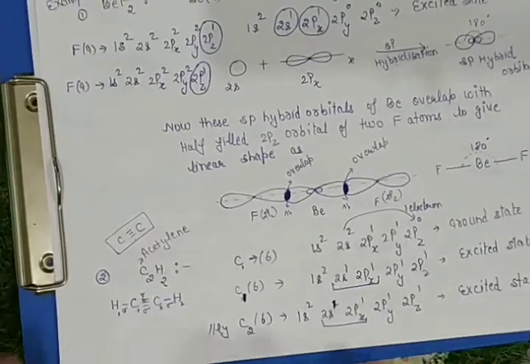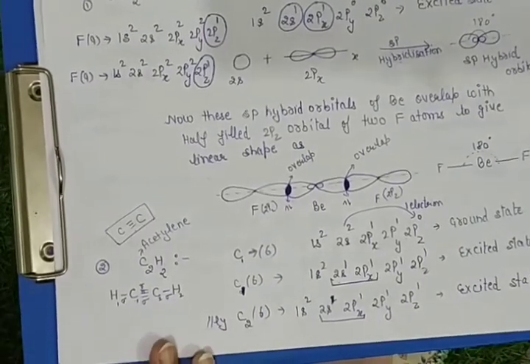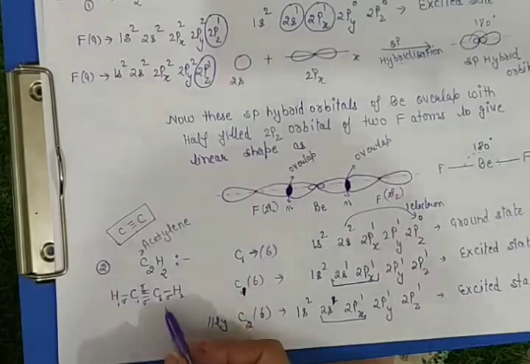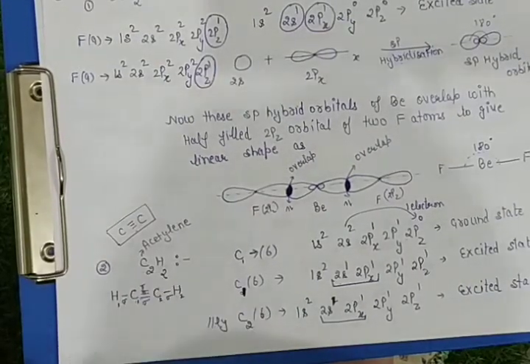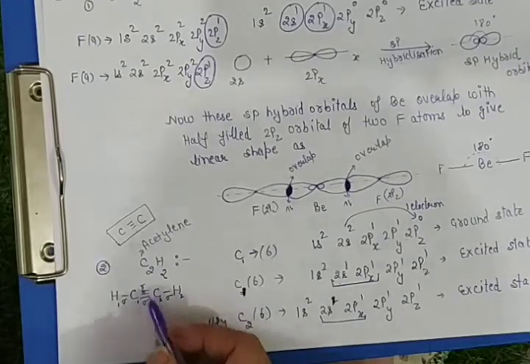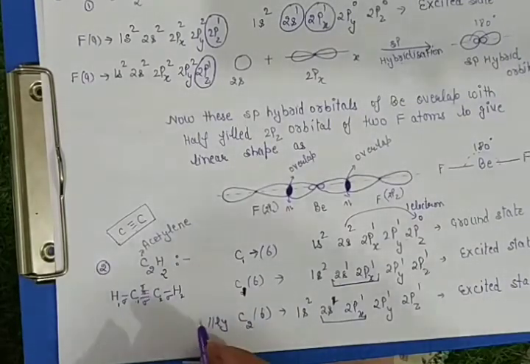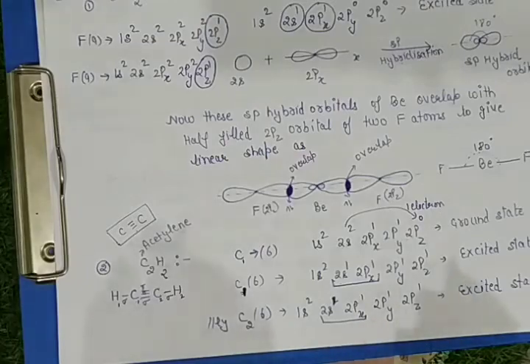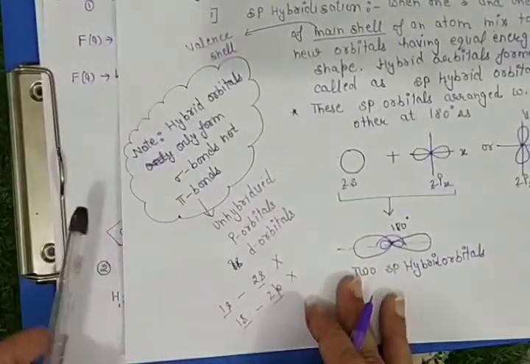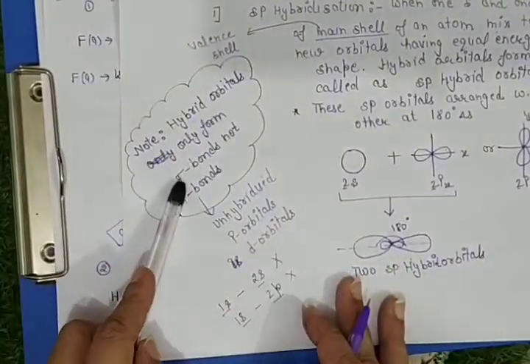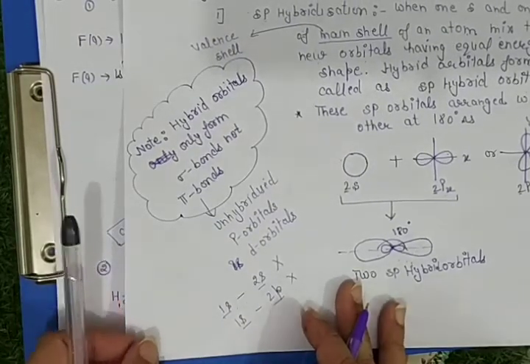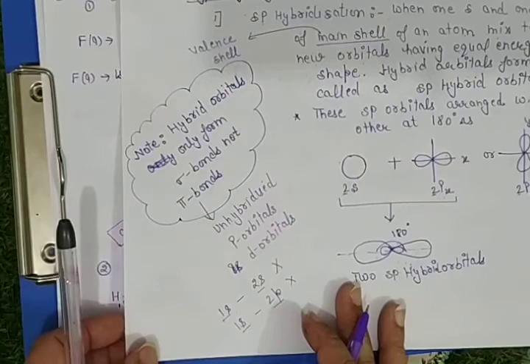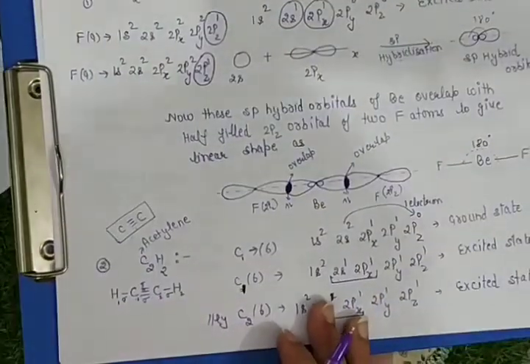Now if we discuss the sigma and pi bonds in carbons, each carbon has 1 sigma bond and 2 pi bonds, and as we discussed, only hybrid orbitals form sigma bonds. So how many hybrid orbitals do we have to form here?